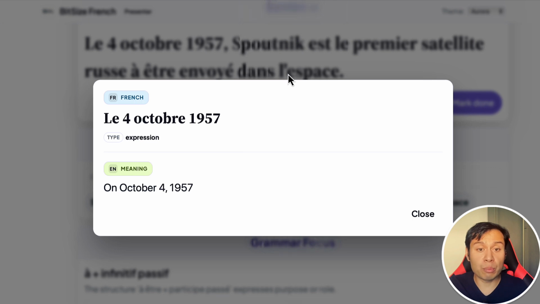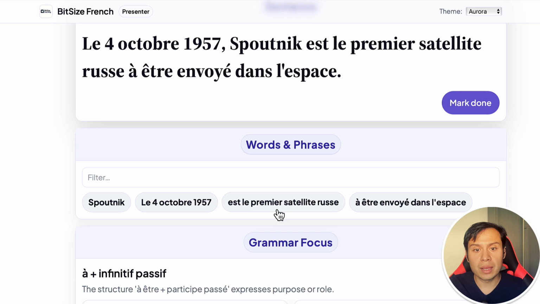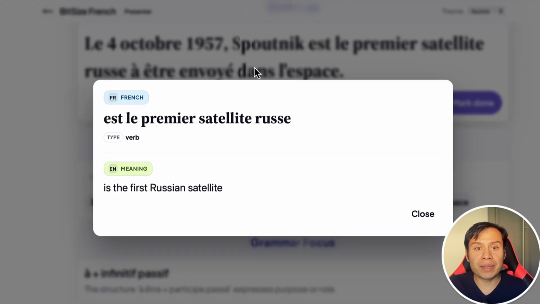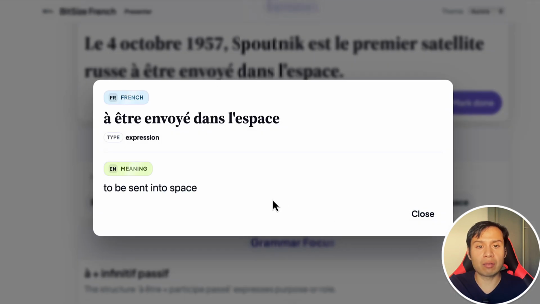Le 4 octobre 1957. Make sure that for 1957 there's a hundred in there, and then 57. So le 4 octobre 1957. The next phrase is le premier satellite russe, the first Russian satellite. So le premier is the first, satellite russe is Russian satellite. The next one is à être envoyé dans l'espace. So à être envoyé is sent, dans l'espace is into space.